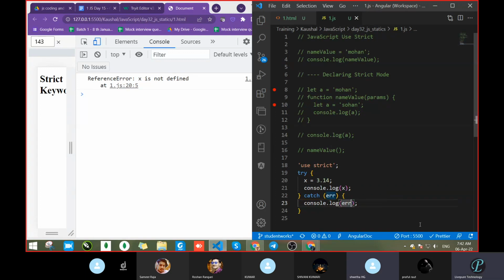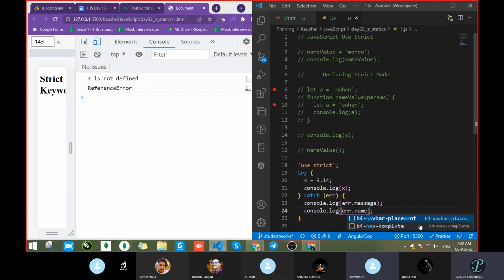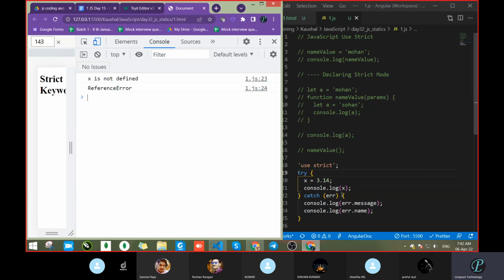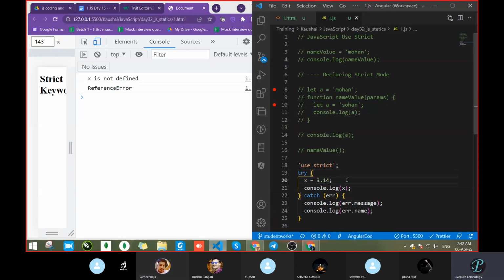Message. So error.message. Let's search this one. So x is not defined. And one more property is there. What is that? Name. Let's save. So which type of error is this one? Reference error, because the reference of x, let, is not there, a declaration issue. So error has two properties. Error is your object, and that error object has two properties, message and name. So this way we can get it with try and catch.